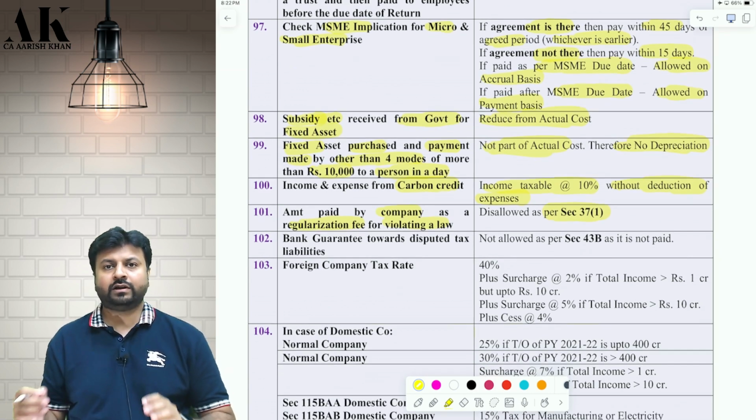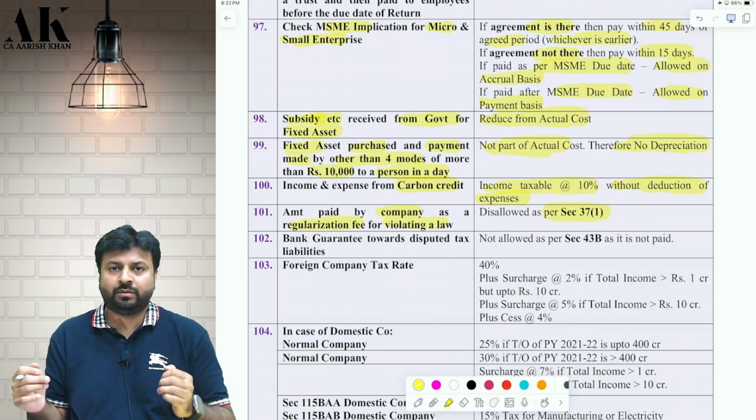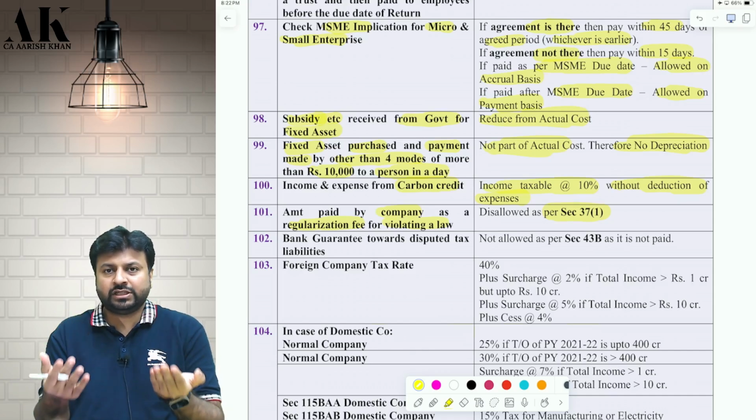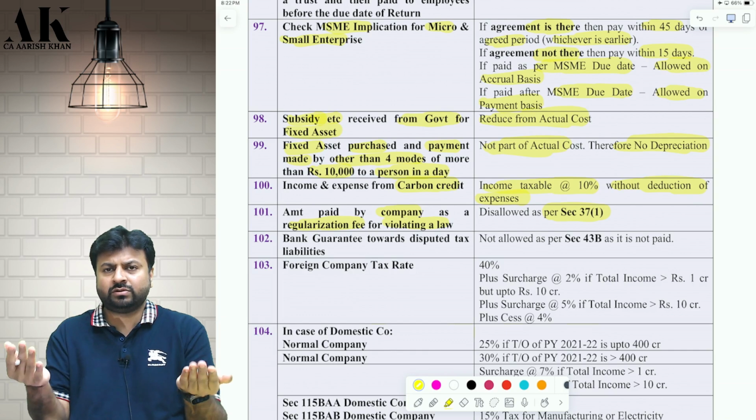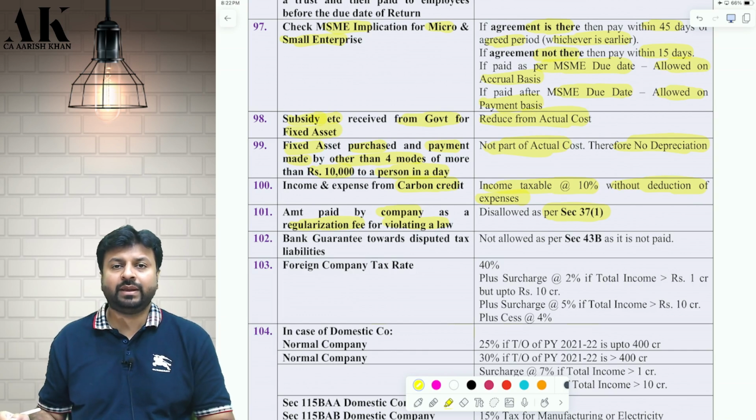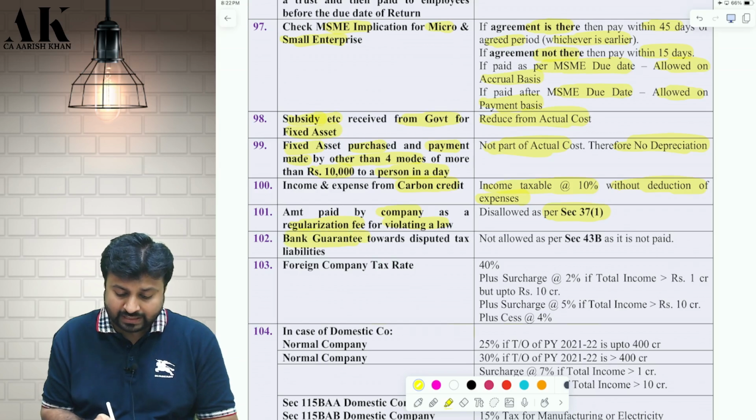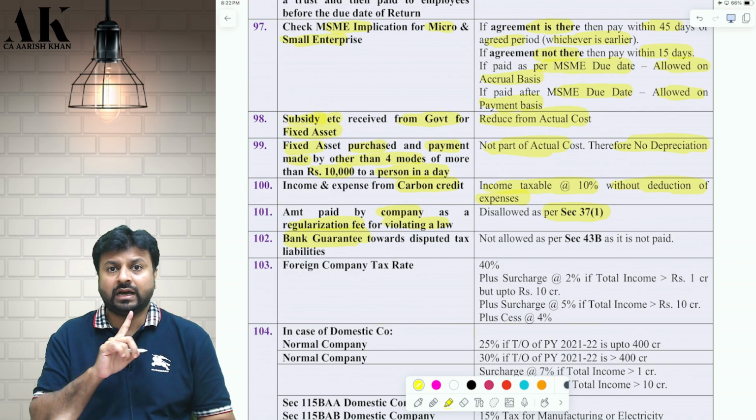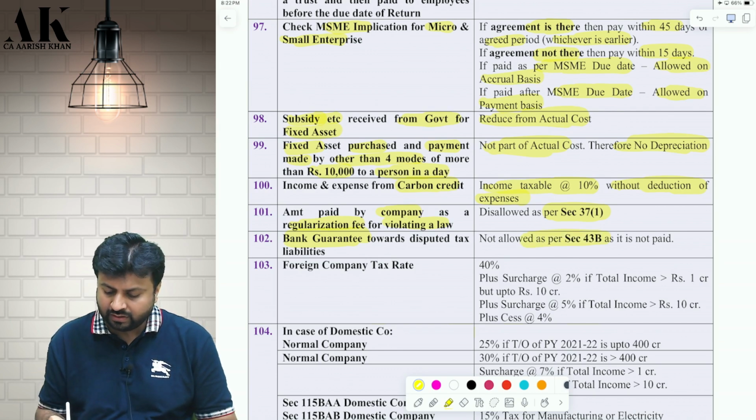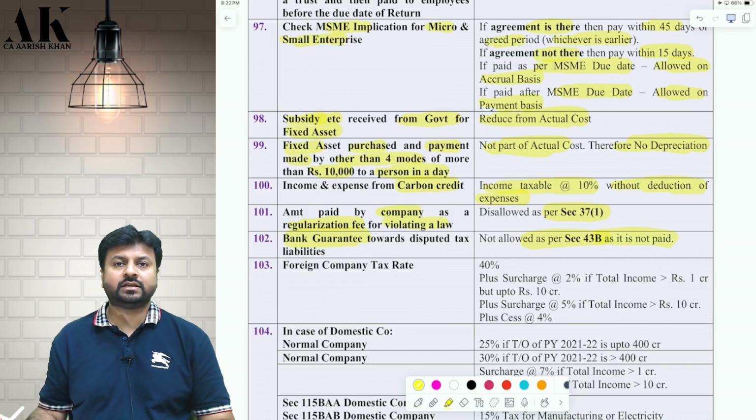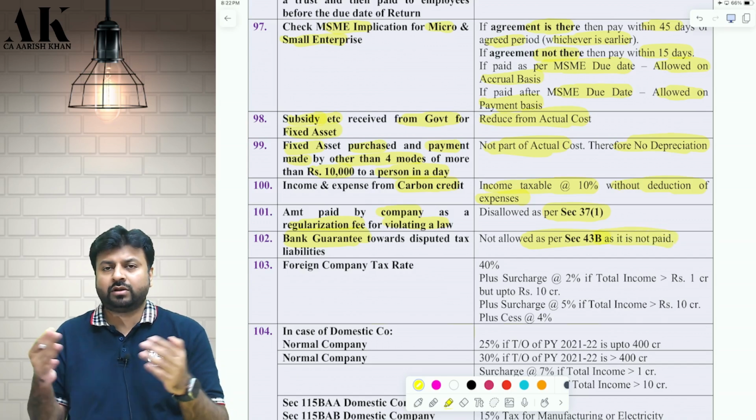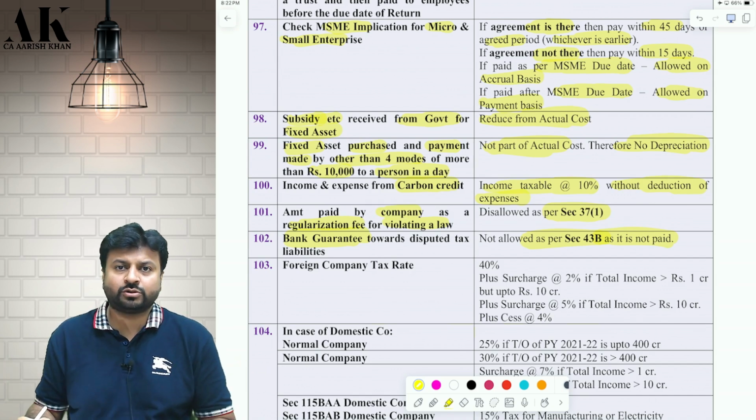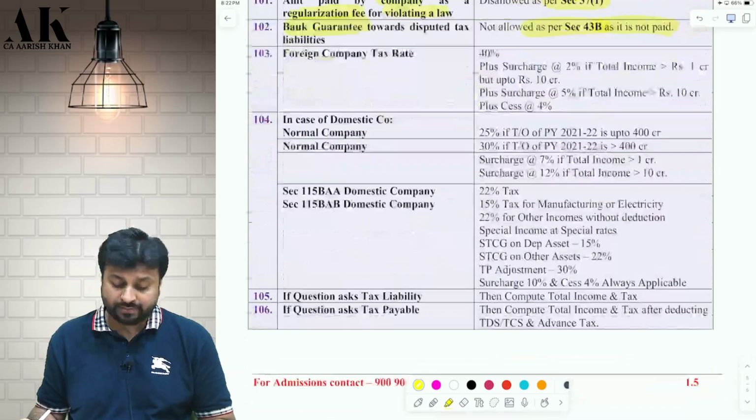Next, if you are supposed to pay some tax to the state government, some sales tax, some GST, or some GST to the central government, but rather than paying that tax, you are giving a bank guarantee to the government, whether giving a bank guarantee amounts to actual payment, the answer is no. Therefore that will be not allowed as per 43B, and therefore it is disallowed under the income tax law, because giving a bank guarantee does not amount to actual payment. It is disallowed under the income tax law.